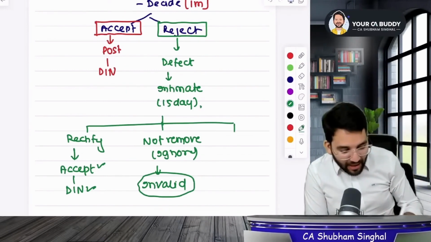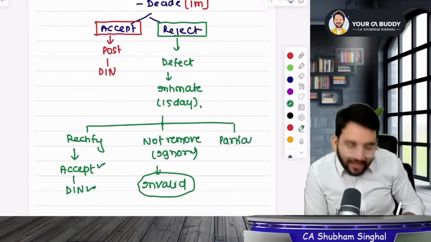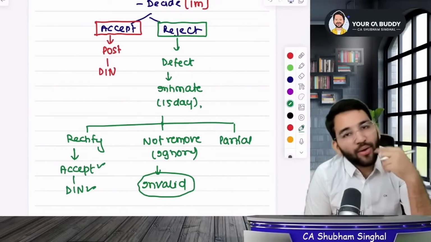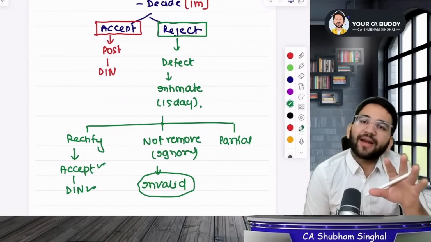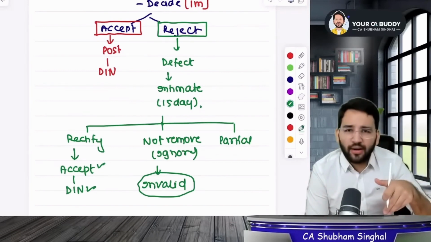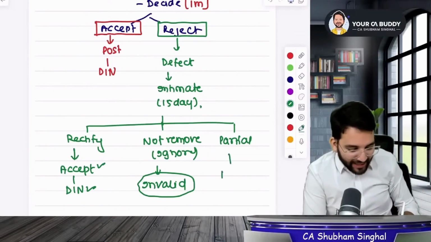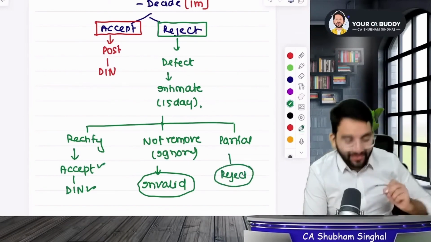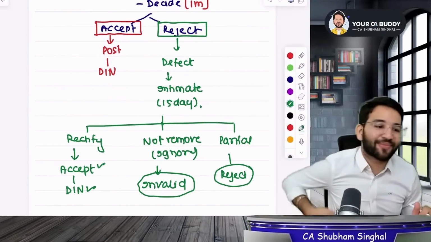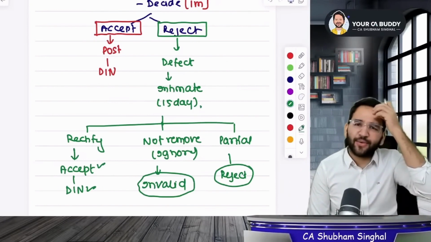But that same application, if you did only partial rectification, meaning we gave you 15 days and asked for a copy of your PAN card and Aadhaar card, both of which you've missed. Even after intimation in 15 days, you just gave PAN card and not Aadhaar. So it means partial rectification was done. So the central government will say, didn't you understand what is rectification? Your application is rejected. Please go. Your application will be rejected if you have not done the rectification properly. Got it? It's very simple.